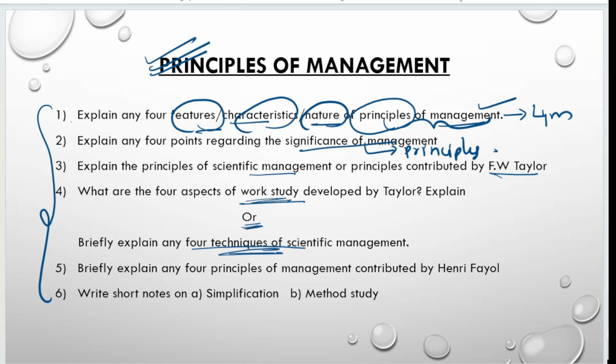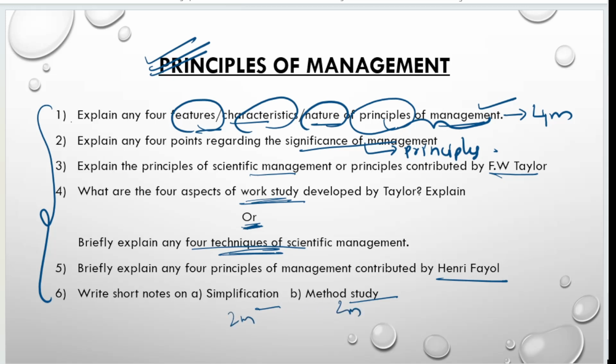You have to concentrate. Wherever I mentioned 'or', that means the question can be asked like this or it can be asked like this. Okay. Next, any 4 principles contributed by Henry Fayol. Henry Fayol's principles, division of work, unity of command, unity of direction, all those. And write a short note on simplification and method study. Here you should write what you mean by simplification and what you mean by method study. Okay, that is more than enough because it is 4 marks, no? This carries 2 marks and this carries 2 marks here.